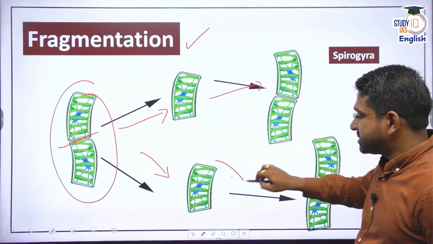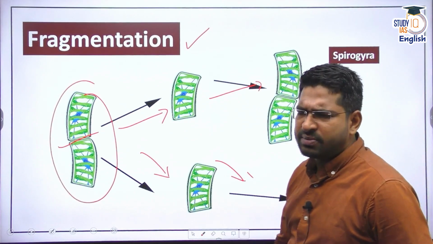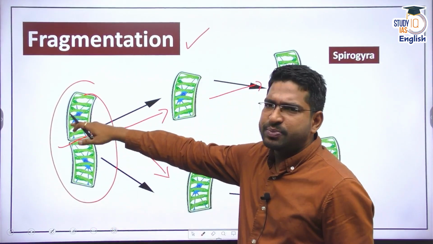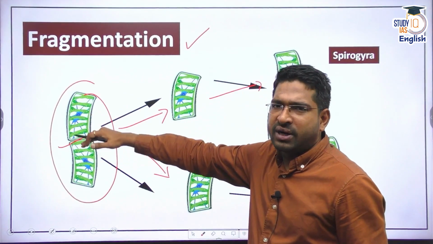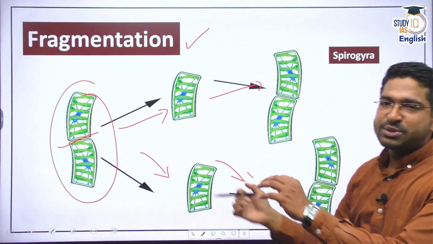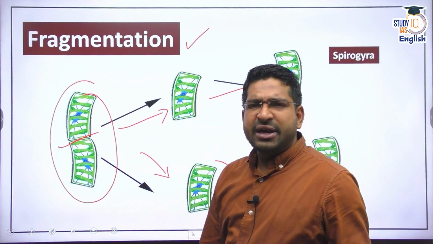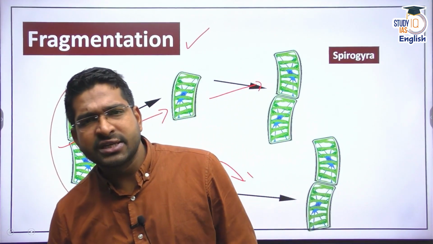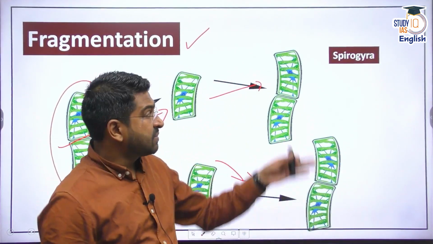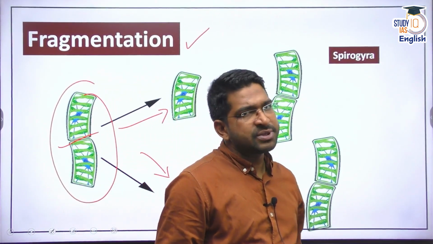It's not necessarily just like this. It's not exactly binary fragmentation many times, but remember that fragmentation means a small piece of this particular organism cuts off, or leaves its parent body, and becomes another organism. All right, fragmentation is predominantly seen in multicellular organisms, an example being Spirogyra. It can also be present in some unicellular organisms as well.